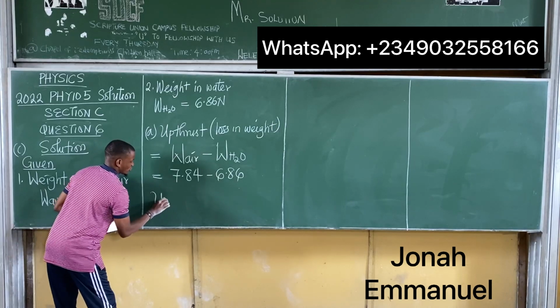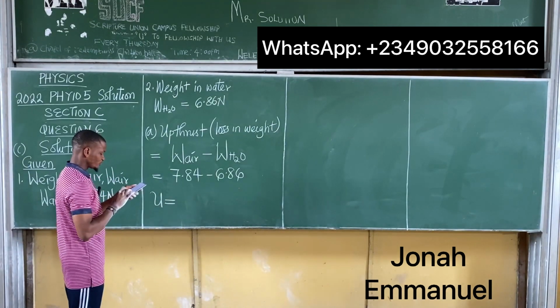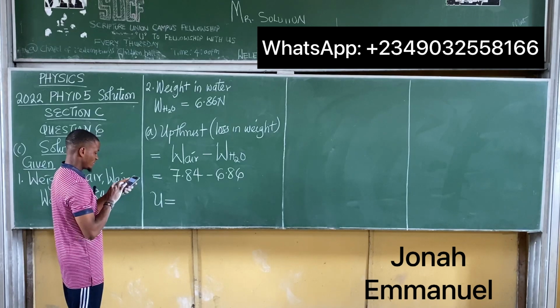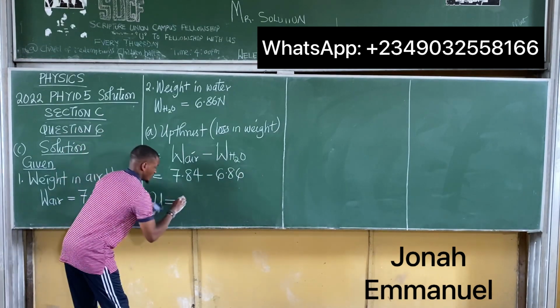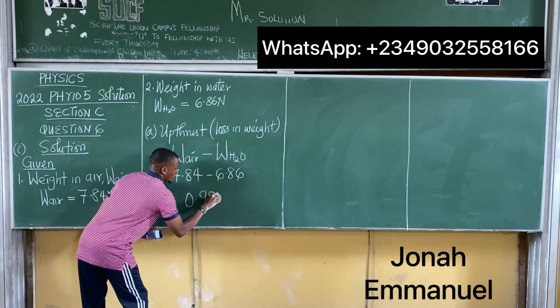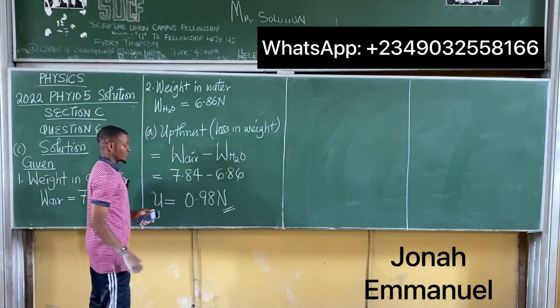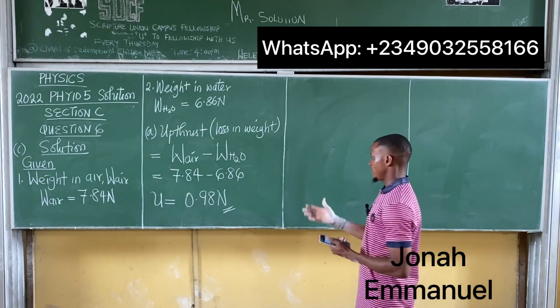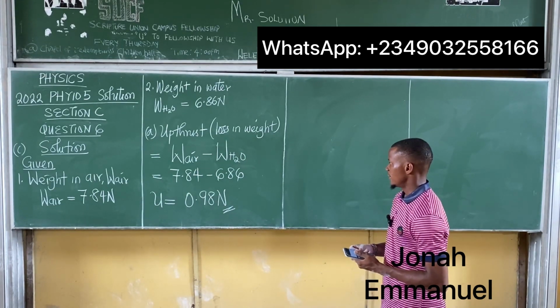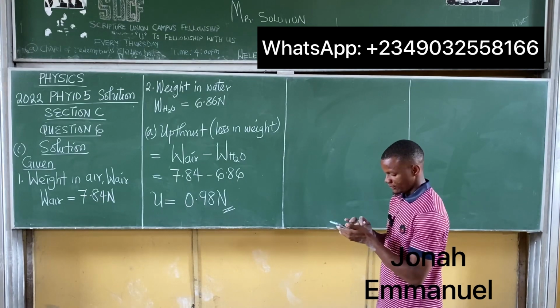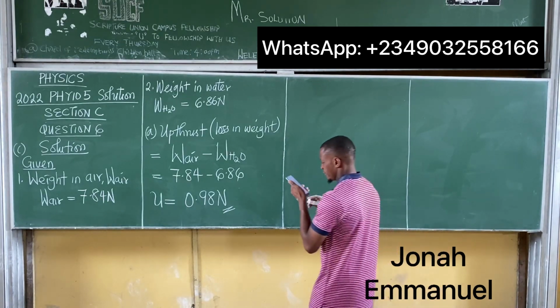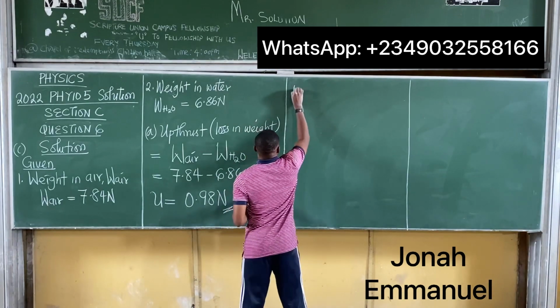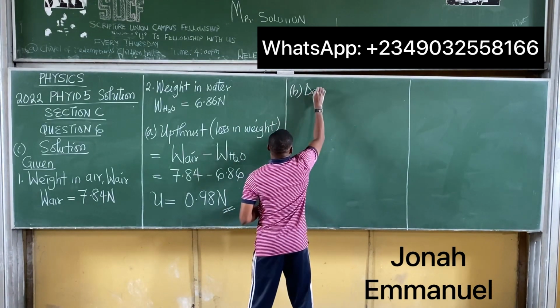So therefore the upthrust U is equal to 7.84 minus 6.86. That's about 0.98. Upthrust is measured in Newton. So that's simply the loss in weight. I have 0.98 Newton as the value. The final question there, B, says find the density of the gold bracelet.